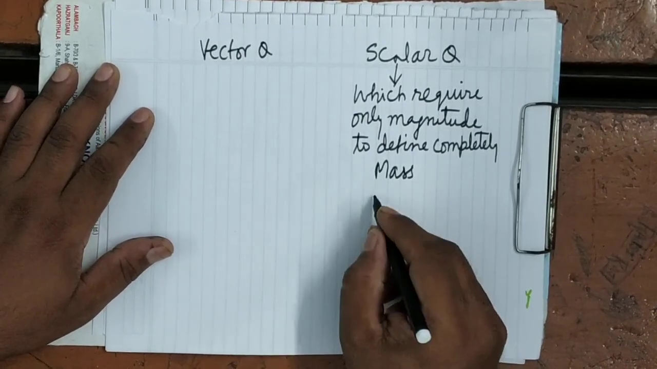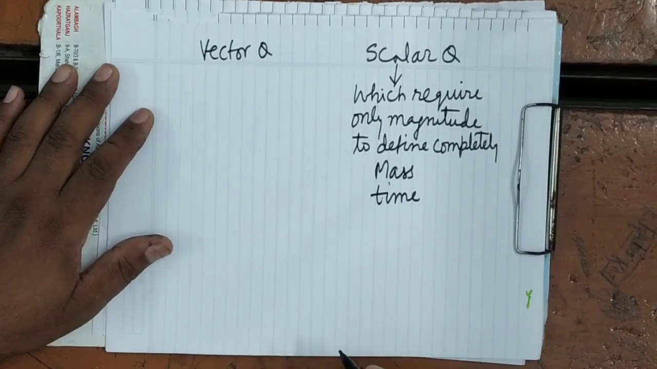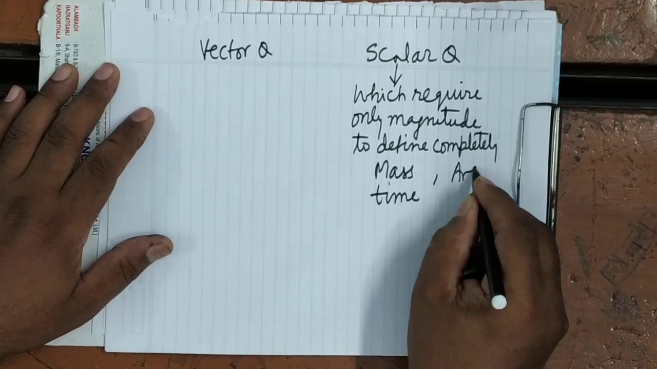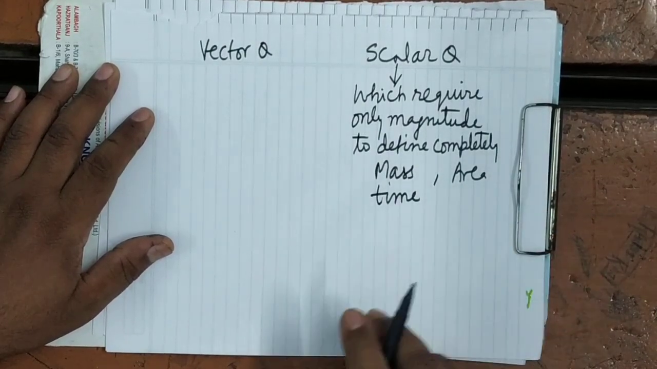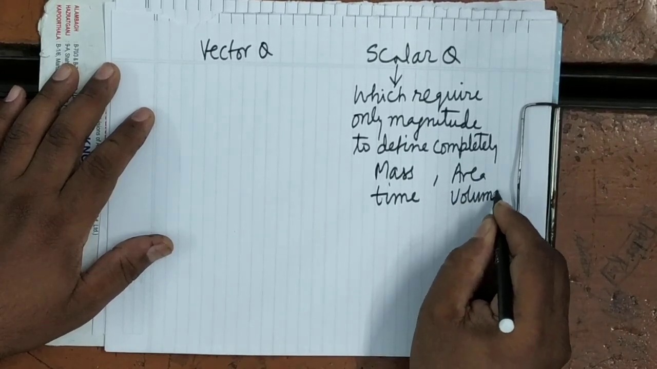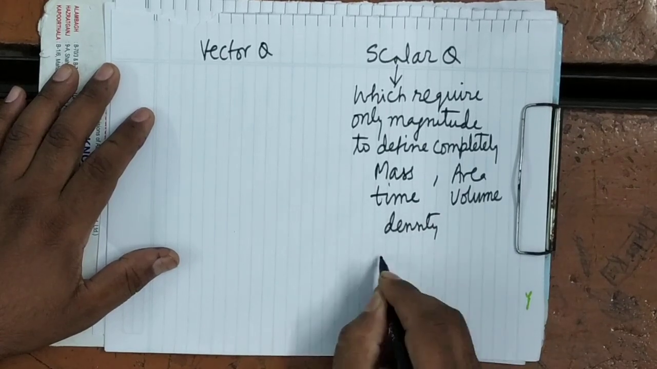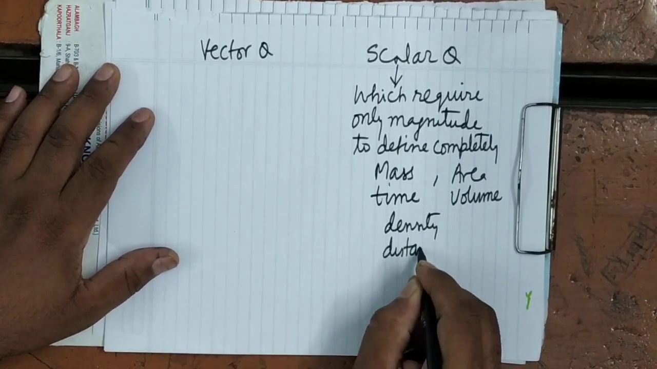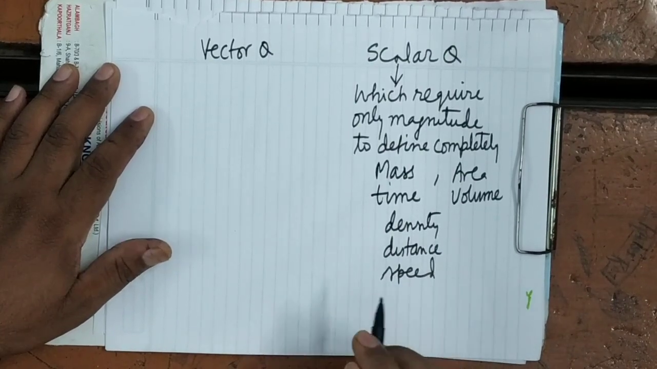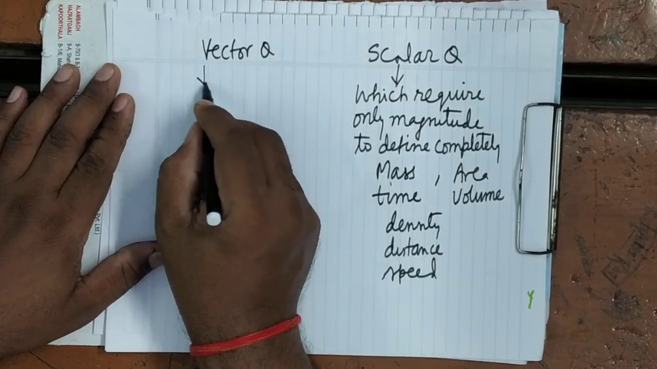Similarly, there is no sense of direction in describing time. It's clear? No sense in describing the amount of area, volume. There are many quantities: density, distance, speed. All these are scalar quantities, while the vector quantities are those which require